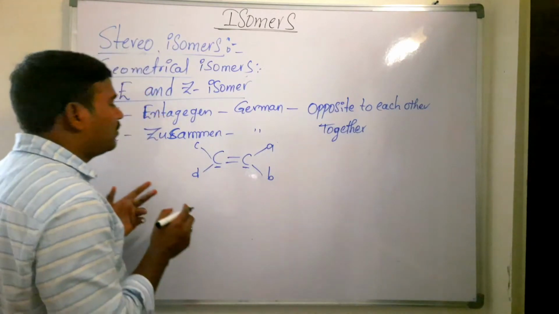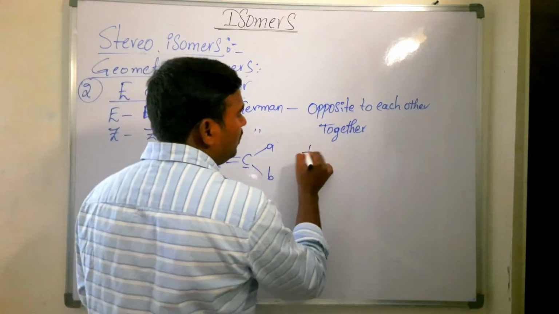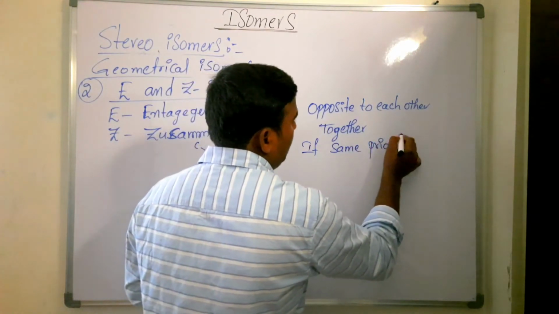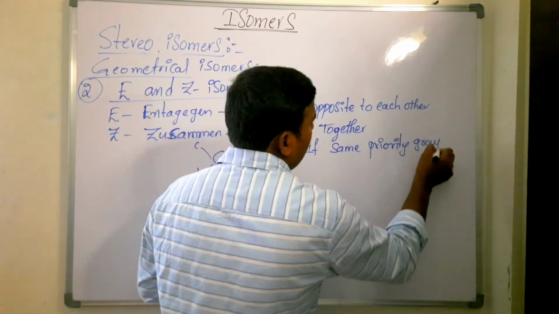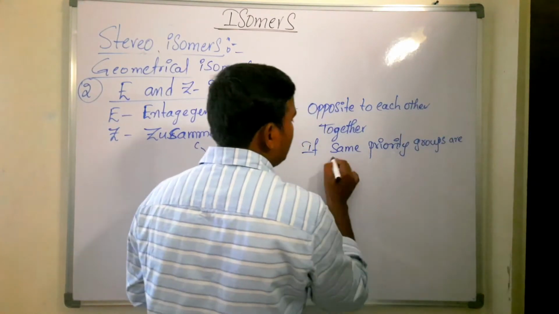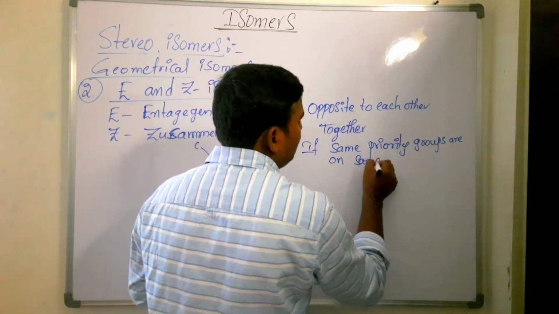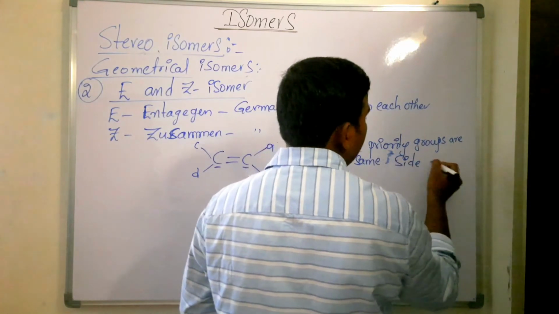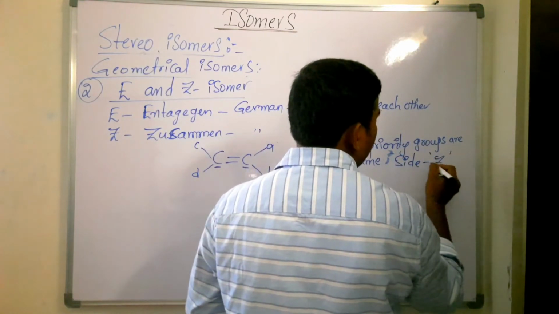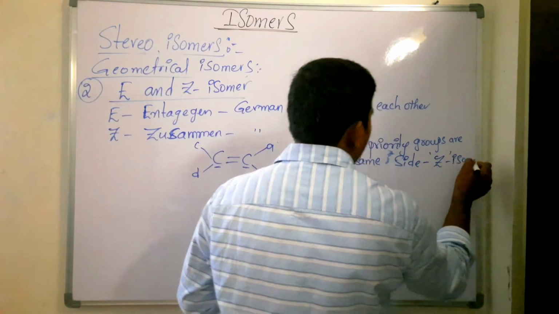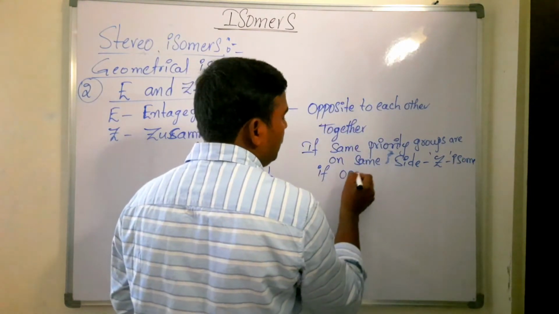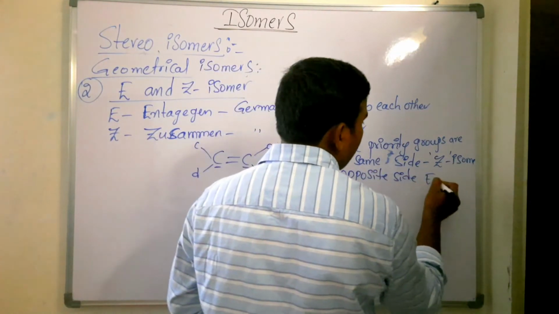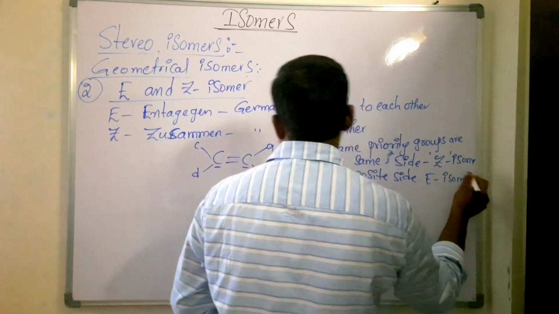If the same priority groups are on the same side of the double bond, then it is the Z isomer. If the same priority groups are on opposite sides, then it is said to be the E isomer. Is that clear?